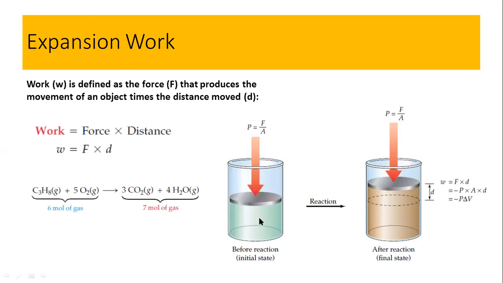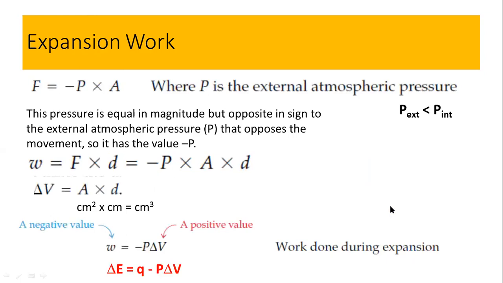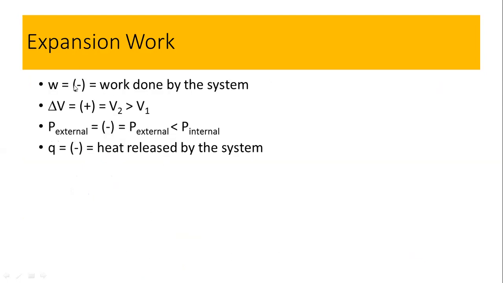So this is the system with the reaction, 6 moles are converted into 7 moles. The system is doing the work. That means it expands. So this is the work done by this system. That's why, when this is the work done by the system, this has a positive value, and this would be the minus. That means when it is minus, it is the work done by the system.